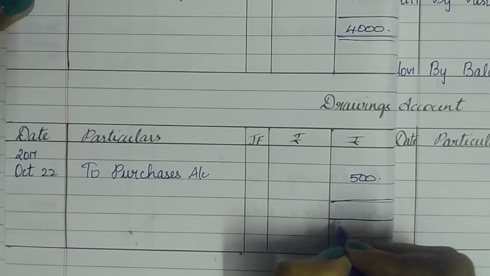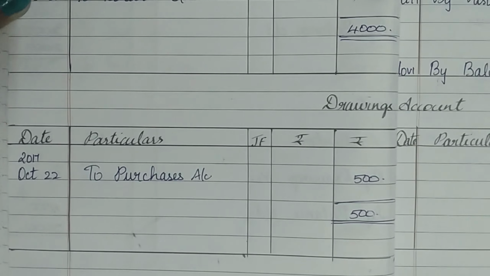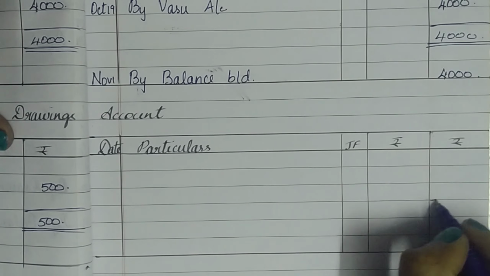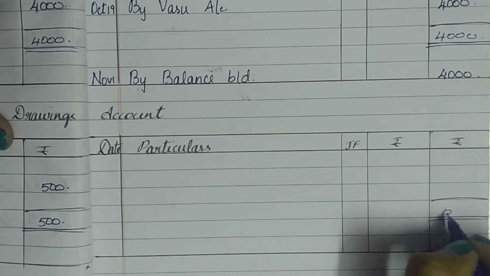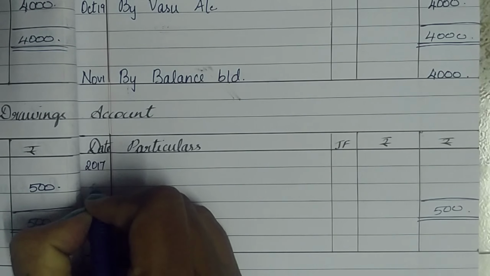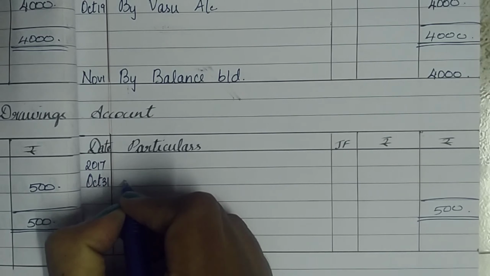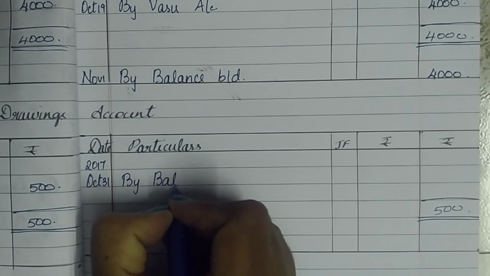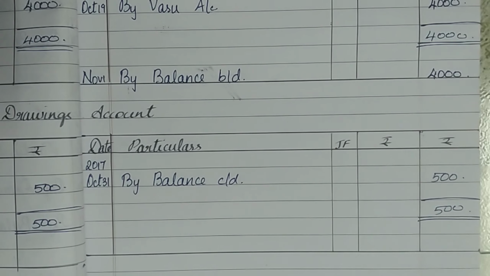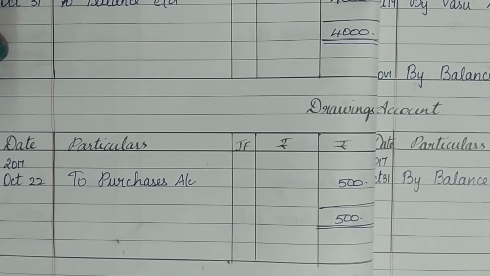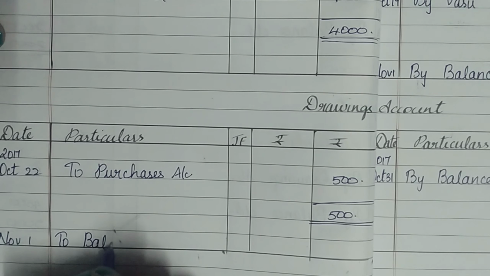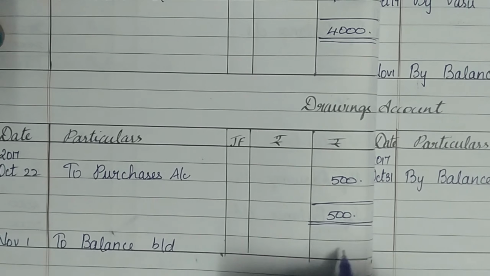So this is going to be my grand total, as my credit side has no recordings at all and this is the only transaction. Therefore, I make this 500 as a grand total and write it on both sides of my debit and my credit on the same line. Next on my credit side is going to be the balance carried down on the last day of October, that is 31st. So by balance carried down, the same 500, and I'm going to take this to the opposite side, that is debit, and make it as balance brought down for November 1st, to balance brought down 500.